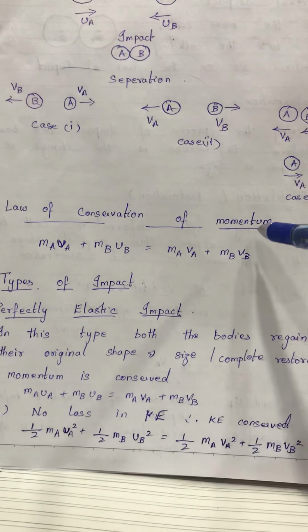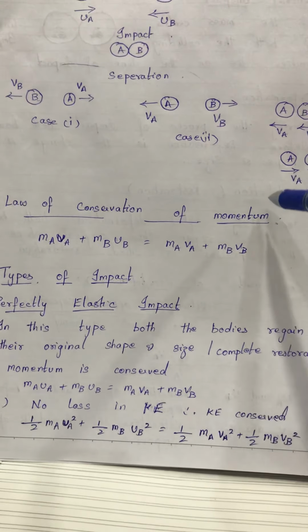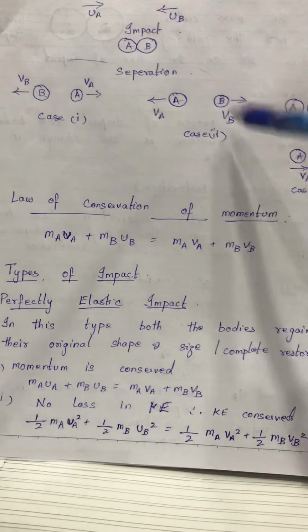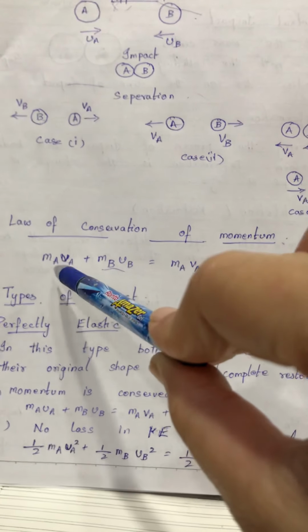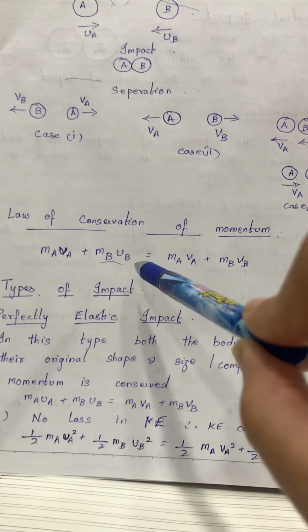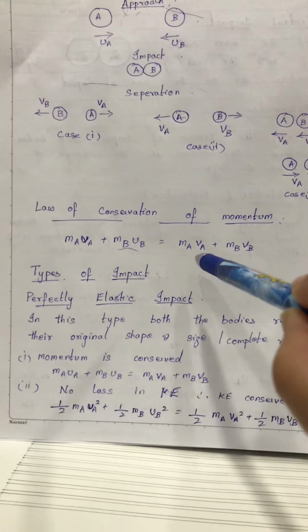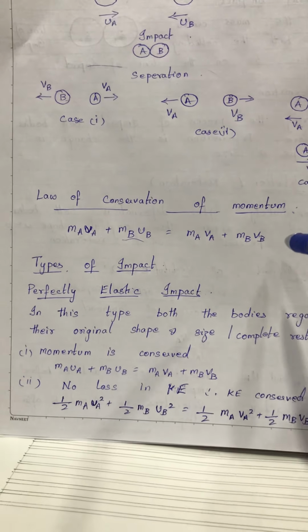Law of conservation of momentum. Whenever objects collide, the momentum is conserved. So for A and B, I can write initial momentum, that is MA UA plus MB UB, is equal to final momentum, MA VA plus MB VB.